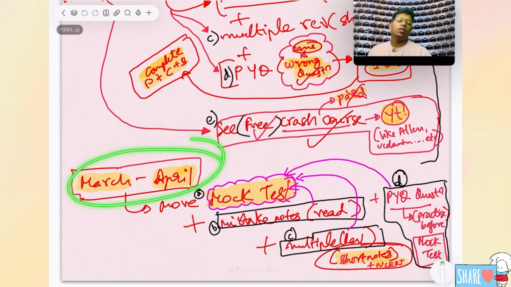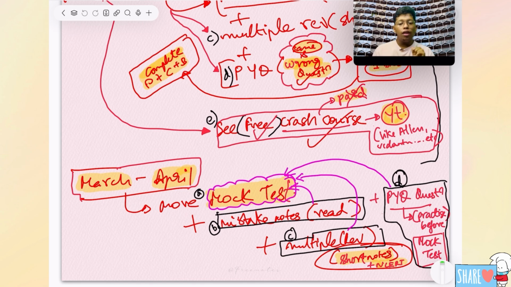Finally, April to March, that is a one month game changer month, I will say. The reason is, in this month most of the institutes start mock tests. Mock test is very important in the last month. In this time, what are the things you should do, definitely you should complete and repeatedly do. The things before even the mock test, I am going to say again.